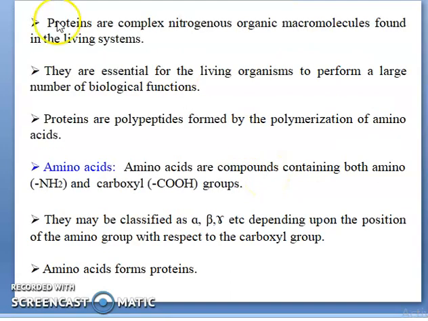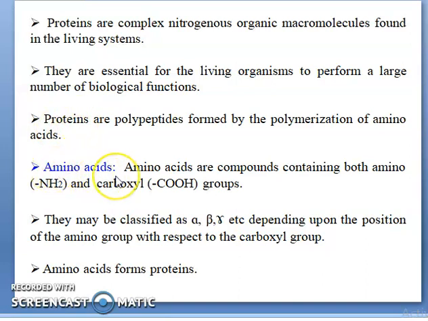Next, proteins are nitrogenous organic molecules found in the living system. They are essential for living organisms to perform a large number of biological functions. Proteins are polypeptides formed by the polymerization of amino acids. So amino acids are the building blocks of proteins. N number of amino acids combine to form polypeptides, and finally, by polymerization, proteins.